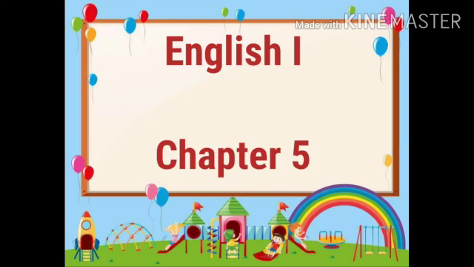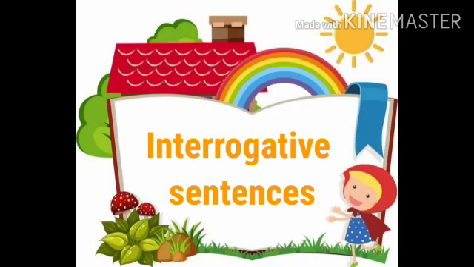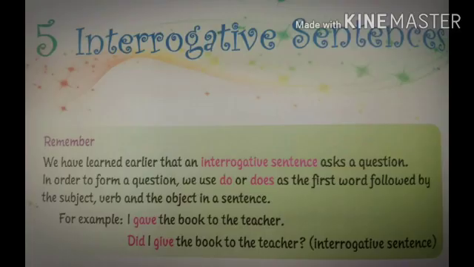English 1, chapter 5: interrogative sentences. Open page number 16. Remember, we have learned earlier that an interrogative sentence asks a question. In order to form a question, we use do or does as the first word, followed by the subject, verb, and the object in a sentence.